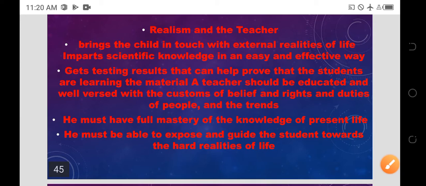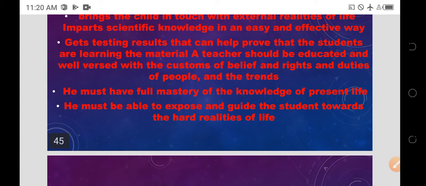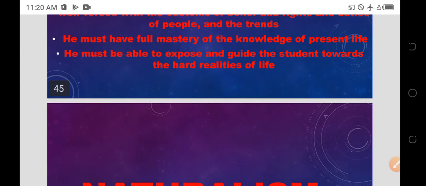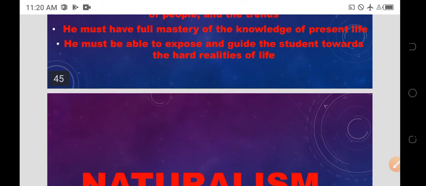A teacher should be educated and well versed with the customs, beliefs, rights and duties of people. The teacher must respect society. That means the teacher must have full mastery of the knowledge of present life and develop skills according to day-to-day technology. The teacher must be able to expose and guide the students toward the realities of life.